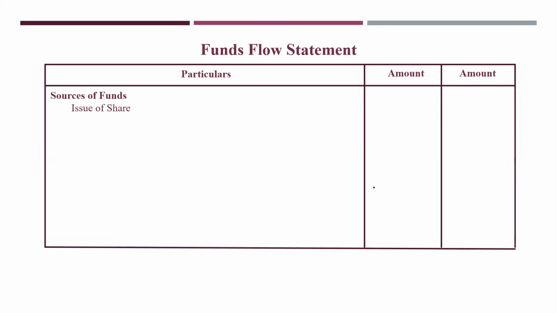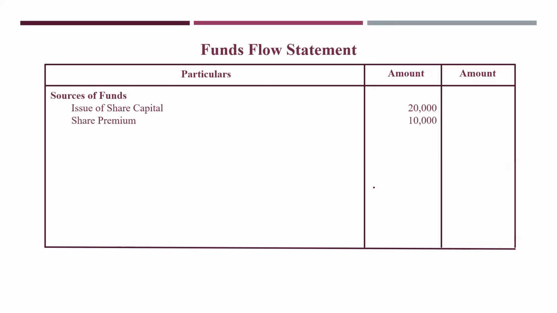So first one, I have taken issue of share capital 20,000. Go to your problem, first in accounts, notes to accounts. I told you equity shares in 2017 it is 1 lakh, and in 2018 it is 1,20,000. So 20,000 is increased, that is issue of share. Next, share premium 10,000.